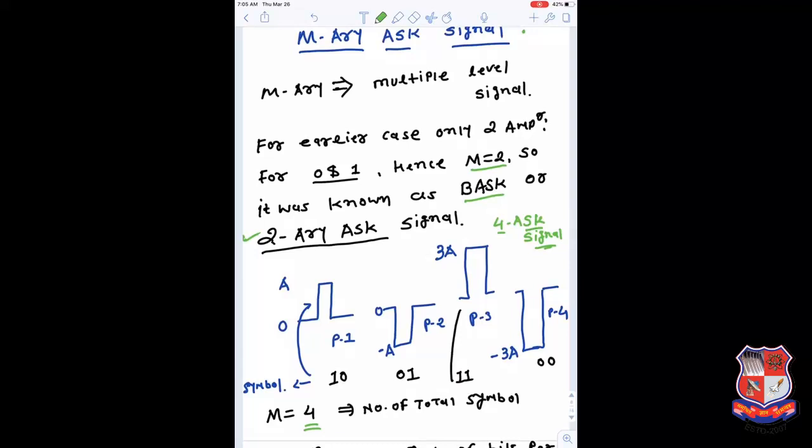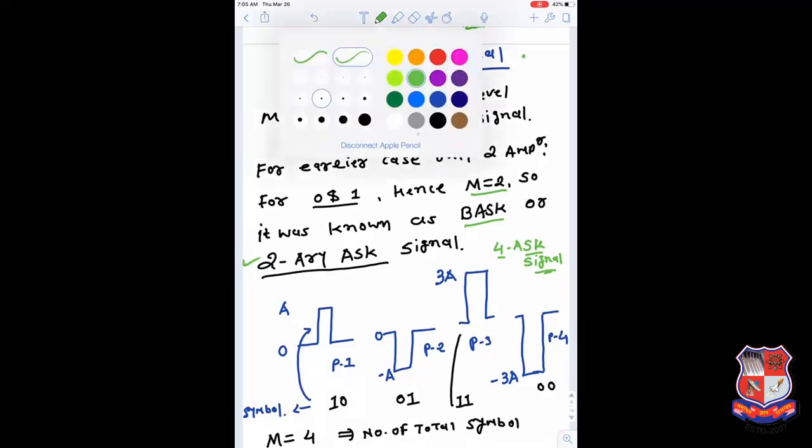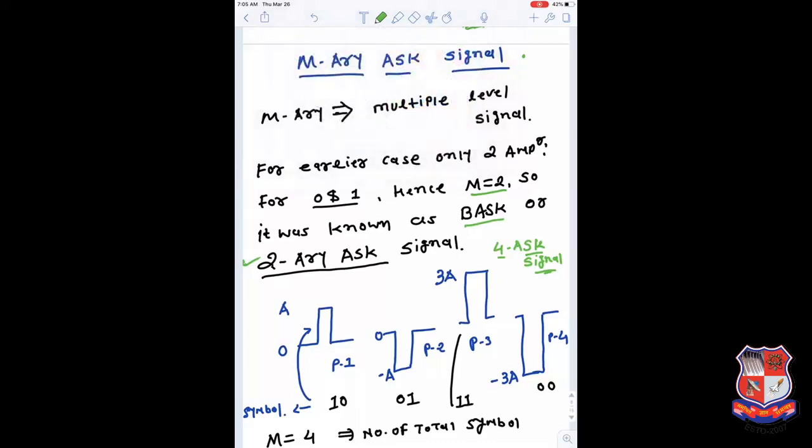Okay, so now this is the M-ary signal, but before this we have to understand the meaning of M here. M is generally defined as the number of symbols. So M here is just the total number of symbols which are present. In the earlier case of ASK, we have only two levels. If a bit is 1, then we can define it by a positive pulse, and if the bit is 0, then we can define it by 0. So they have two levels.